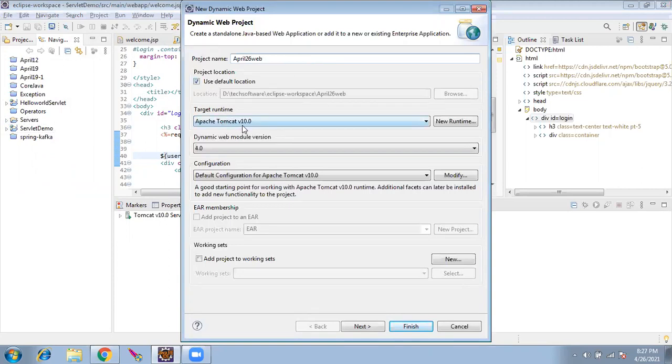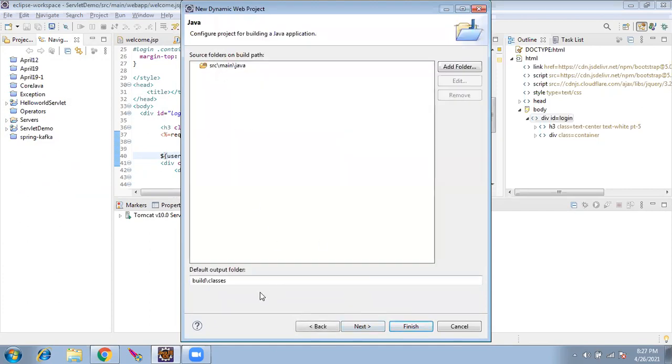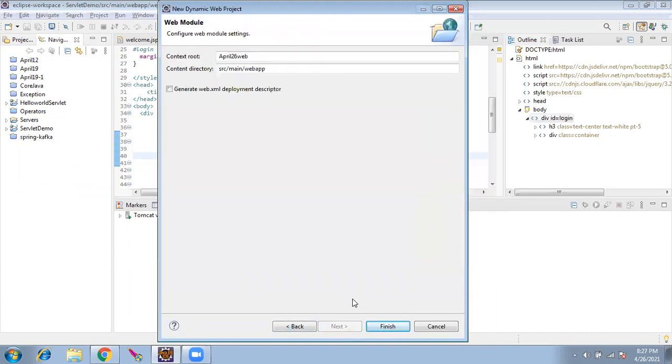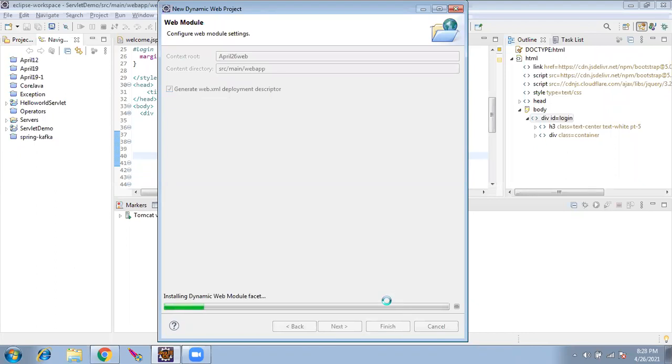Use default location, no changes here. Next, no changes. Next, generate web.xml deployment descriptor. Just check this box, leave everything else as it is, and finish.